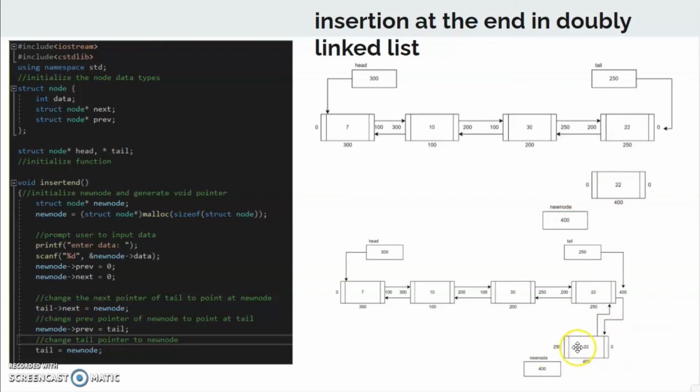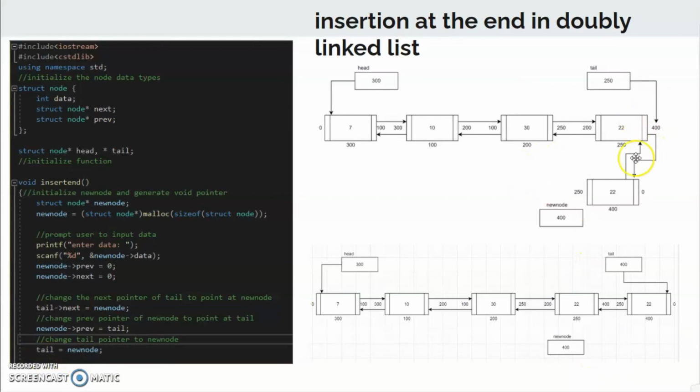After that, this new node will point at the tail of the queue, and then the tail of the queue will point into the new node. If we were to tidy this up, we will also want to change the tail value into the new node. So after the tail value contains the pointer of the new node, it will look like this. This tail will contain the value of the new node pointer, and this new node will be the last inside the queue. So that is how we insert a value in the doubly linked list from the rear end.